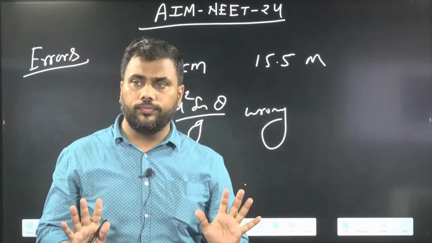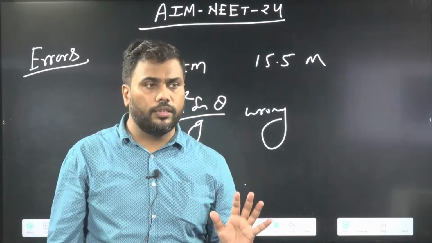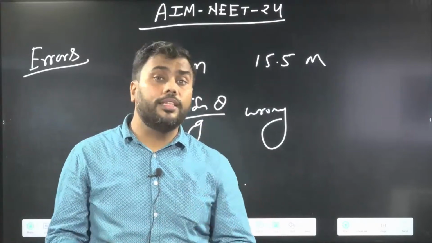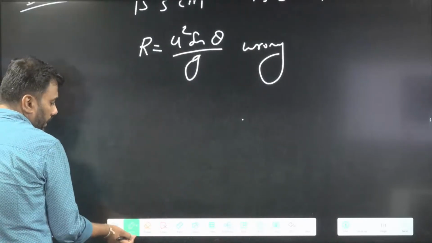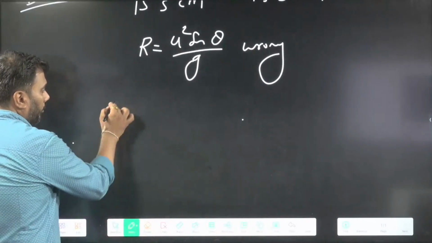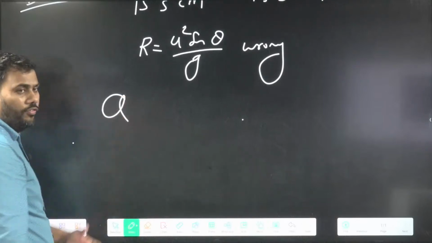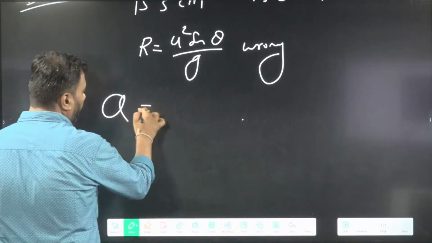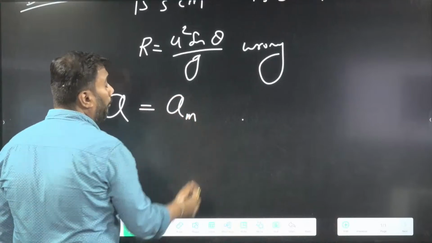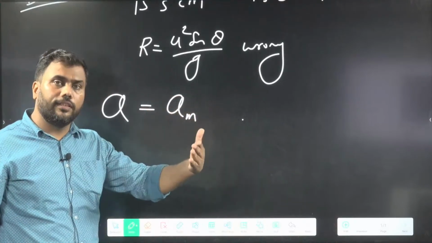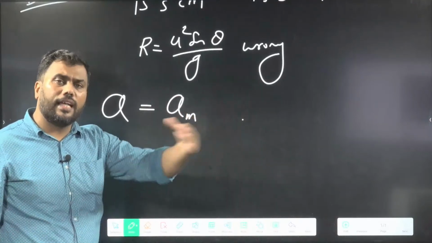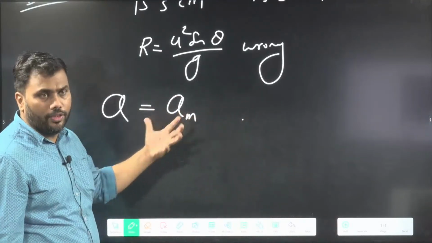Is this point clear? We discussed all these points in the previous class. And how do we represent error? We represent error with the mean value of the physical quantity. Suppose we are writing the value of physical quantity A. We will measure A many times and then take the average. The average value is called the mean value.